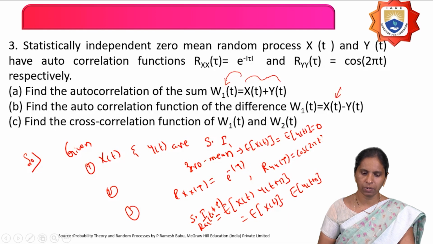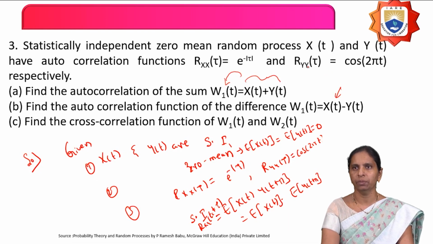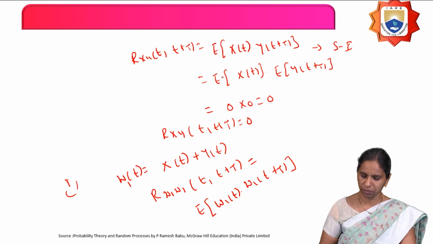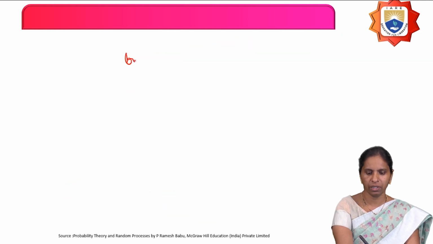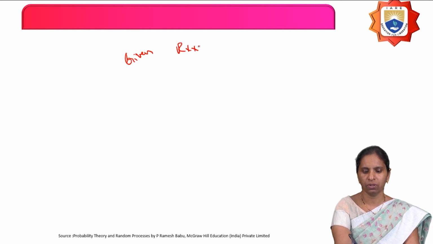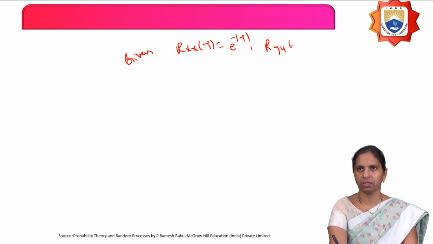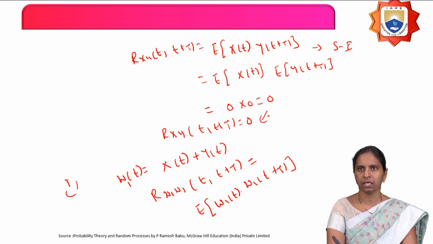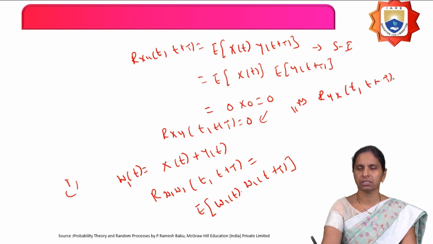Now, what is Rx given? E power minus mod tau. And Ry of tau equals cos 2 pi tau. This is not t, this is cos 2 pi tau. So they have given the autocorrelation functions of the two random processes: for x of t it is E power minus mod tau, and for y of t it is cos of 2 pi tau. Now, since the two random processes are statistically independent, Rxy of t comma t plus tau equals 0, and similarly Ryx of t comma t plus tau is equal to 0.